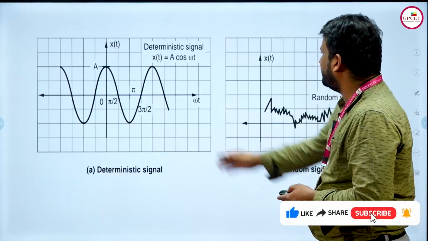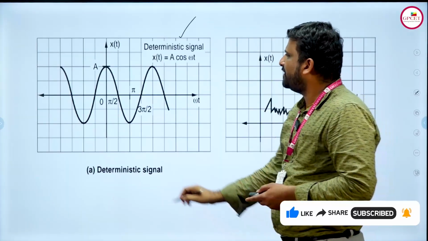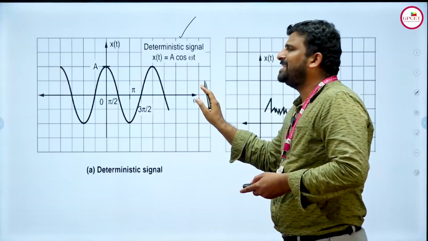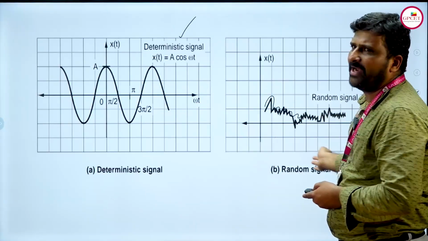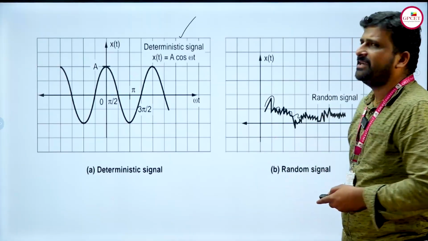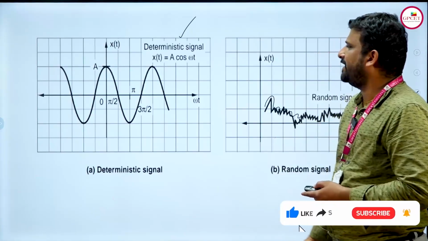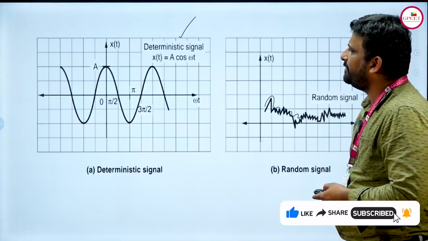So if you see this, this is a good graphical representation of a deterministic signal, where it has a fixed value, a fixed path. There is no uncertainty. If you see here, there are uncertainties and there is no fixed value. So this is the deterministic signal representation, and this is the random signal representation. By this graph, we can easily come to know the difference between deterministic as well as random signals.